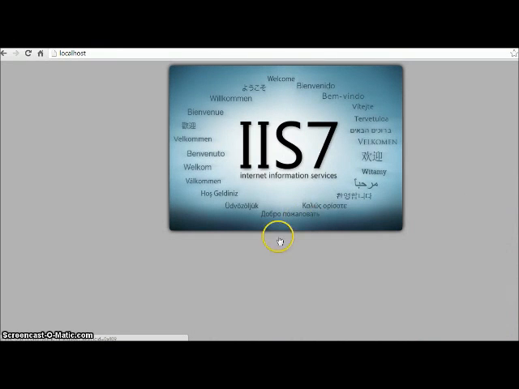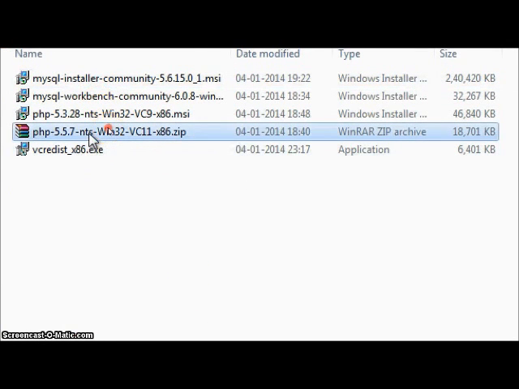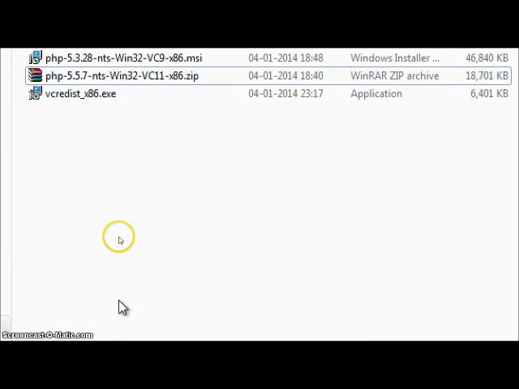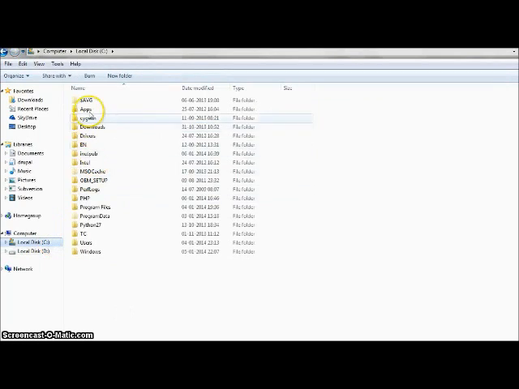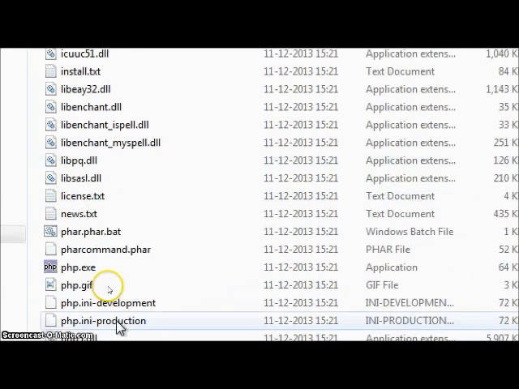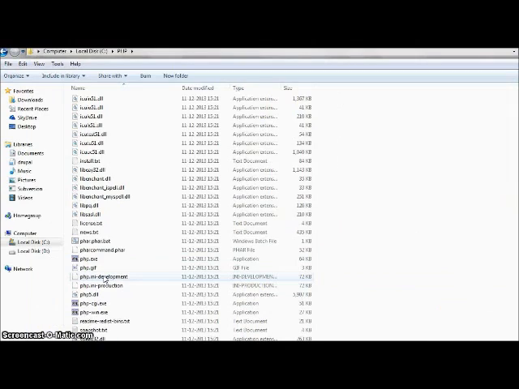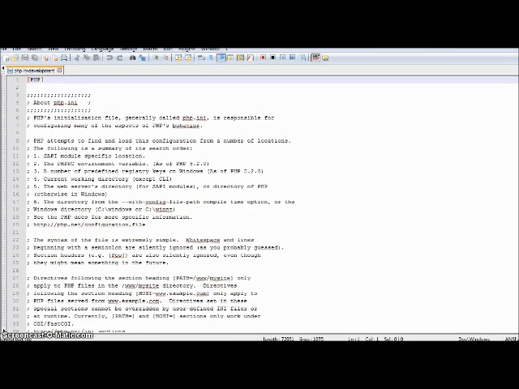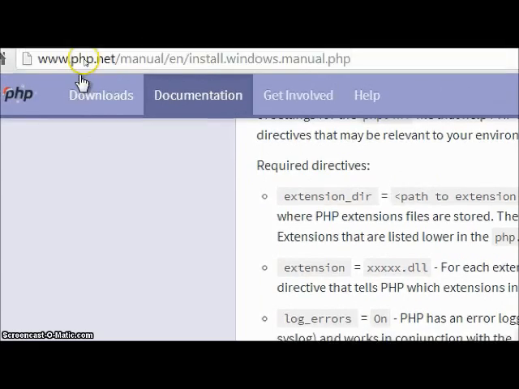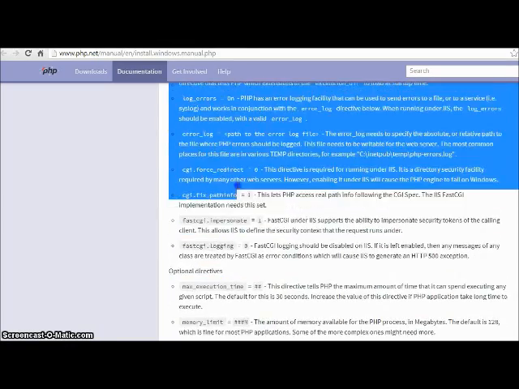Now it's time to install PHP. Extract the downloaded file to the C:\php folder. Here I have it. Now open this php.ini-development file in your favorite text editor. We need to make some changes in this file. Go to this link and under the required directive section, do all the changes as said.